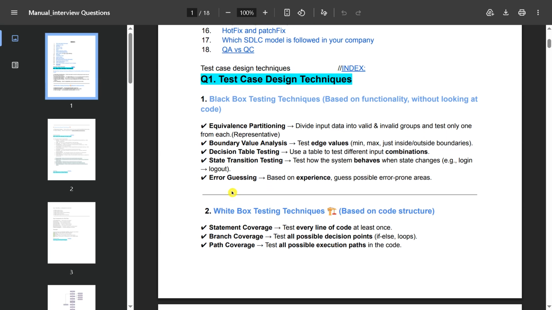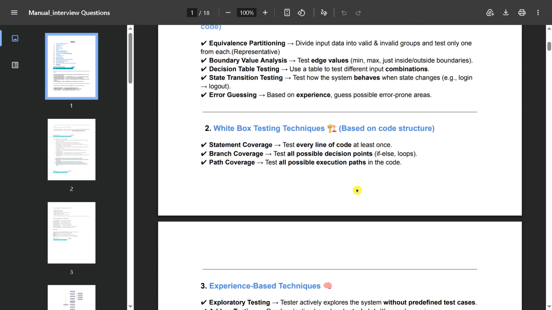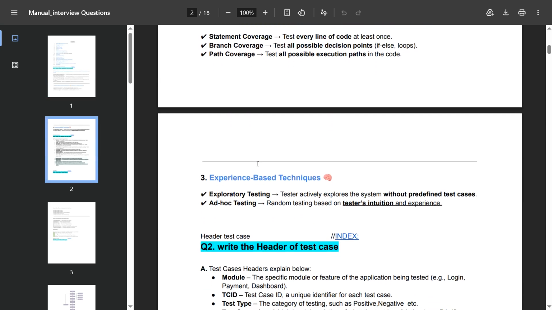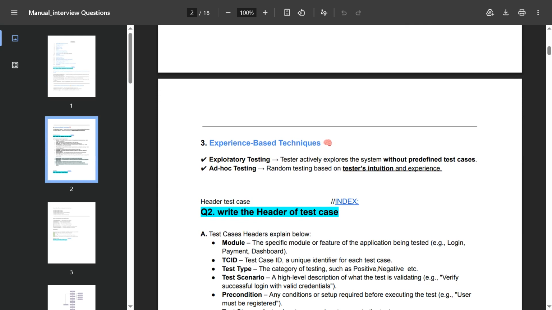Next one is error guessing, based on experience. Based on our experience, we can guess the possible error-prone areas. The second test case design technique is the white box testing technique, based on the code structure. In this we cover statement coverage, branch coverage, and path coverage. And then the experience-based technique, which means exploratory testing and ad hoc testing.